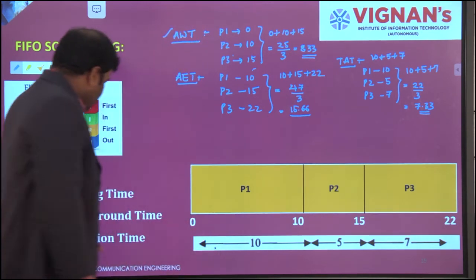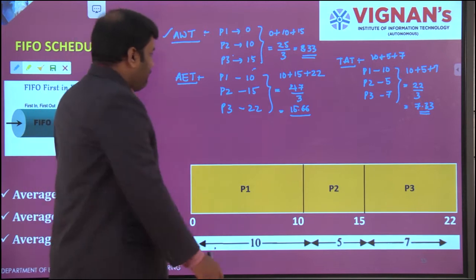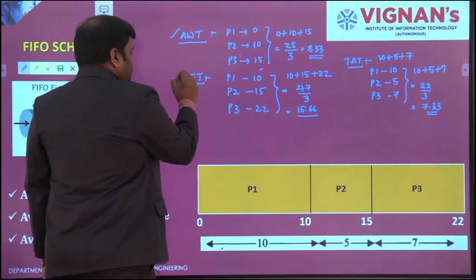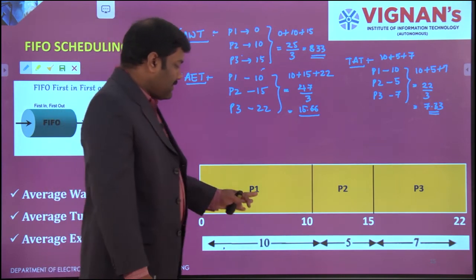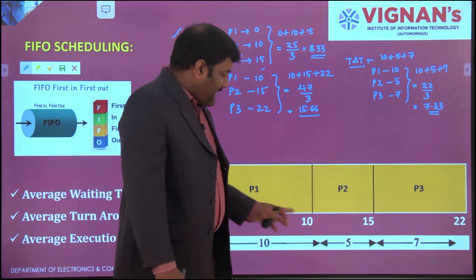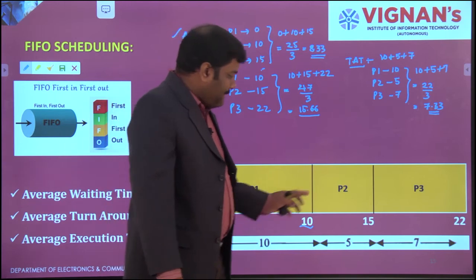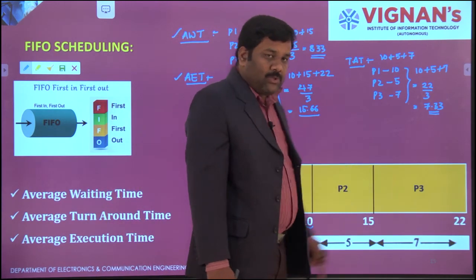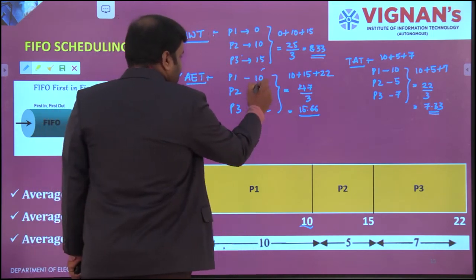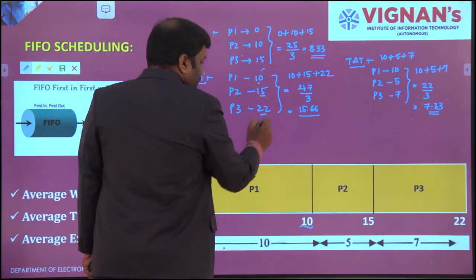Next is average execution time, AET. Each and every individual process has to complete. P1 has to complete at 10 seconds, P2 at 15 seconds, and P3 at 22 seconds. So P1 is 10, P2 is 15, and P3 is 22 seconds.